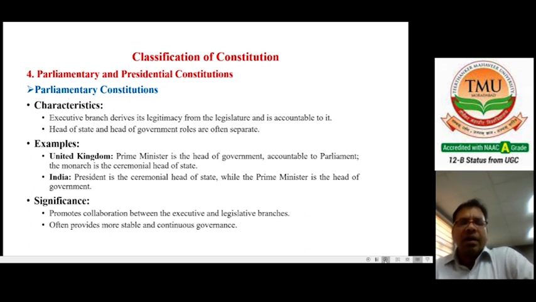For example, in the United Kingdom, the Prime Minister is head of the government and accountable to the parliament, and the monarch is a ceremonial head of state. This is the basic example of the parliamentary system of government. In India, the President is the ceremonial head of state, while the Prime Minister is the head of the government. This is also an example of a parliamentary constitution. What is the significance of the parliamentary system? It promotes collaboration between the executive and legislative branches. Second, it often provides more stable and continuous governance. These are very important parts of the classification of the parliamentary system of governance.